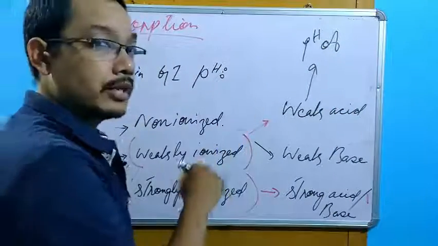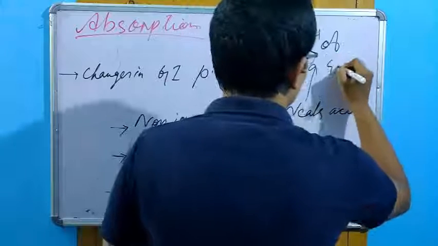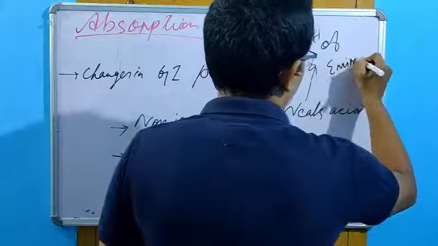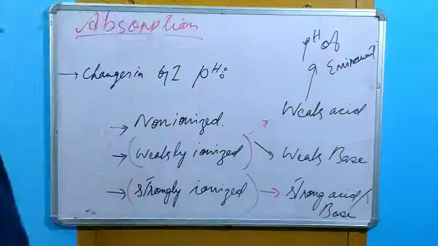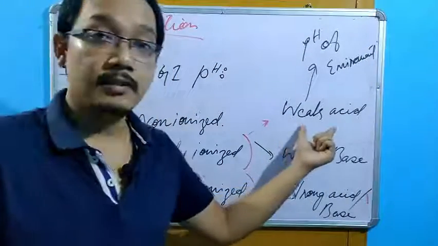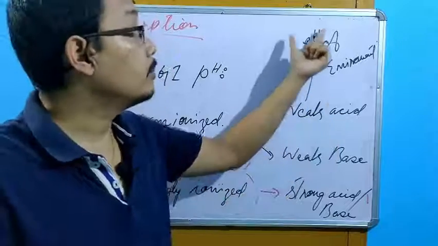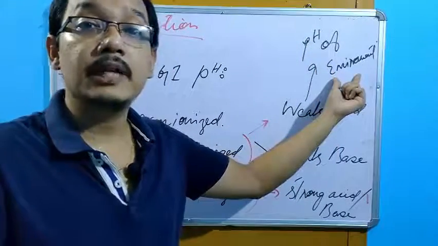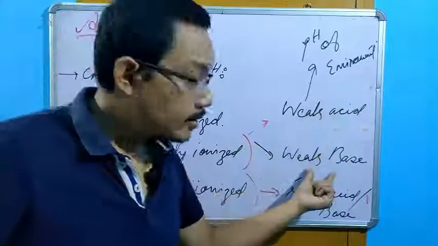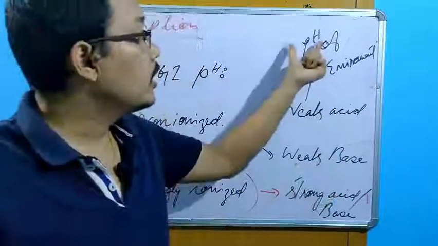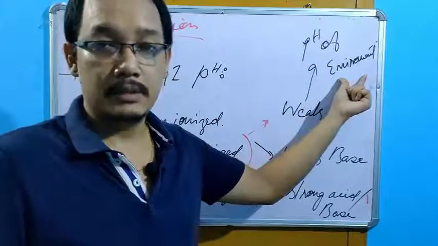I am not writing solution, I am writing an environment. pH of the environment. If weak acid is a drug, then it will depend on the pH of the environment. That means pH of the stomach. Okay? If weak base is a drug, it will depend on the pH of the environment.